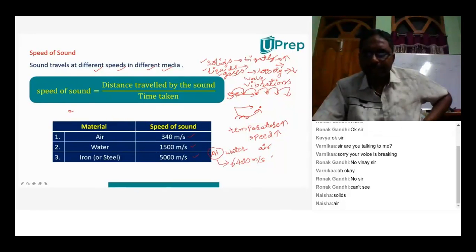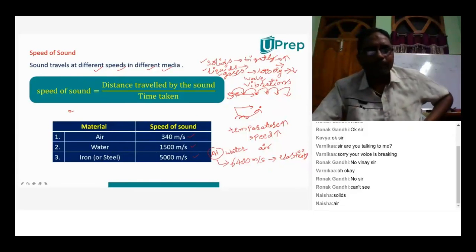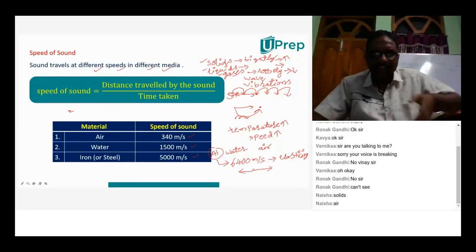Generally, do you know about elasticity? No, sir. Take a rubber band. Maybe you have one with you generally. If we apply force and stretch it, the shape of the rubber band will change, or not?